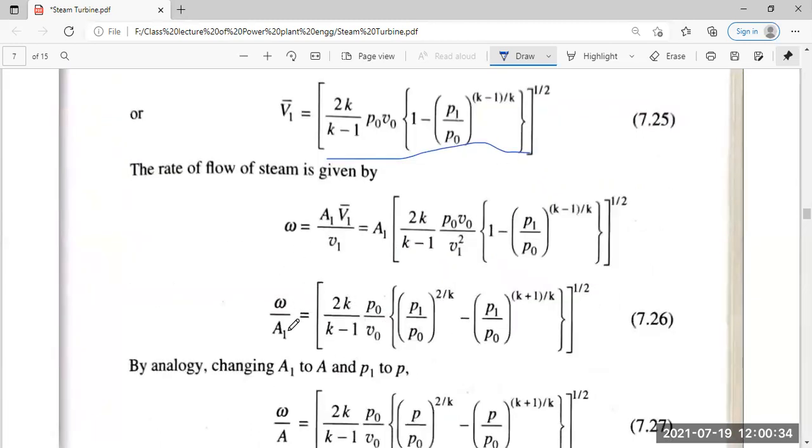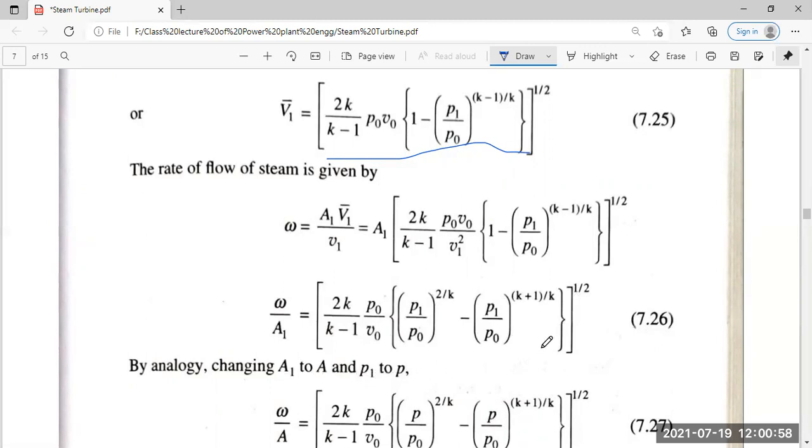Or omega by A equals the square root of 2 into K by (K minus 1) into P0 by V0 into ((P1 by P0) to the power 2 by K minus (P1 by P0) to the power (K plus 1) by K). By analogy, changing A1 to A, and P1 to P.